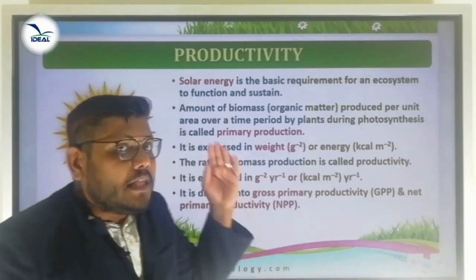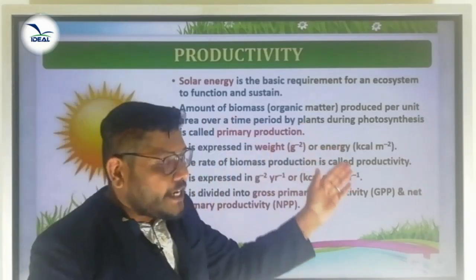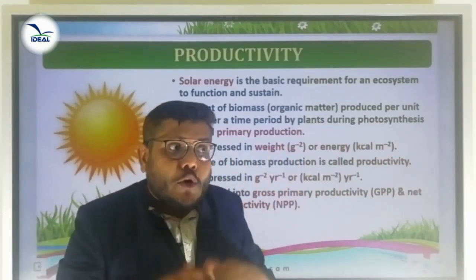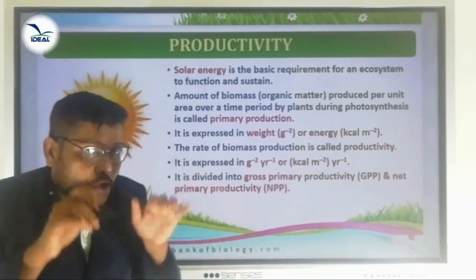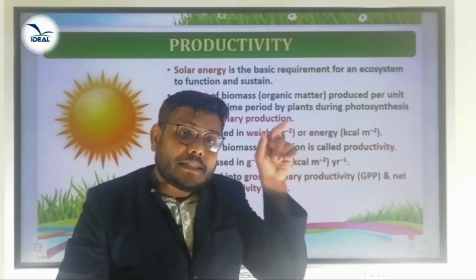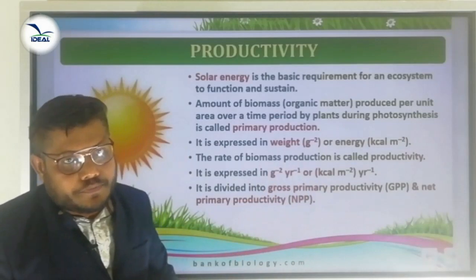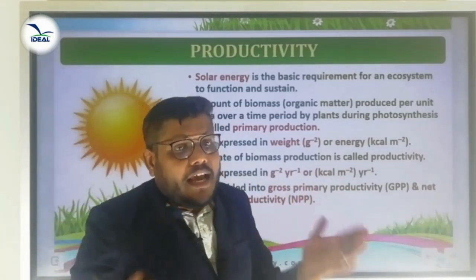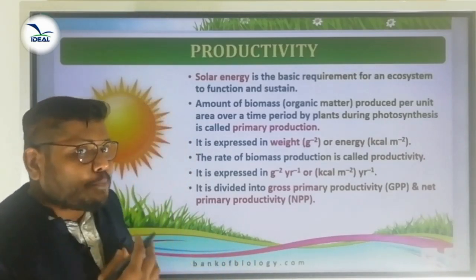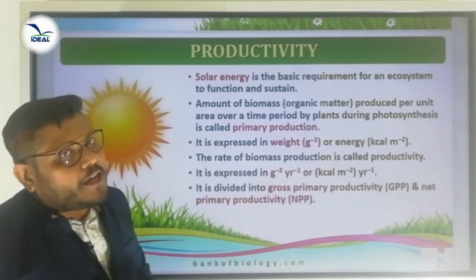Primary productivity means the amount of biomass or organic matter produced per unit area over a time period by plants during photosynthesis. During photosynthesis, how much organic matter is produced by plants is called primary productivity. It is expressed in energy or weight. So what is primary productivity? The amount of biomass production by plants during photosynthesis is called primary productivity.